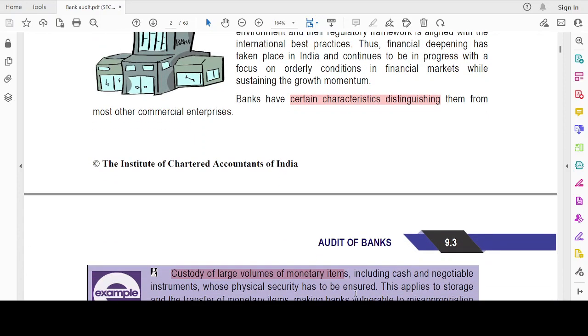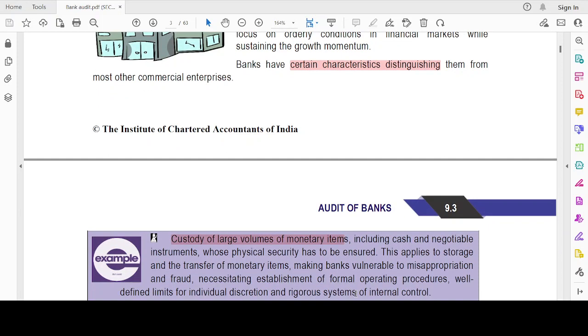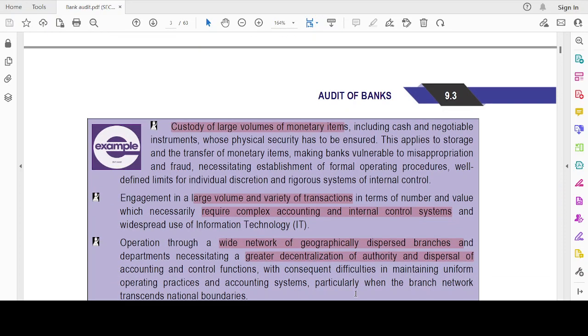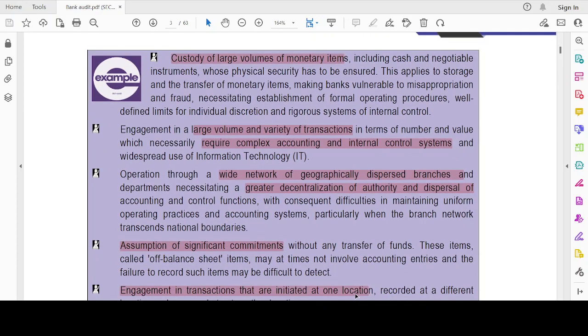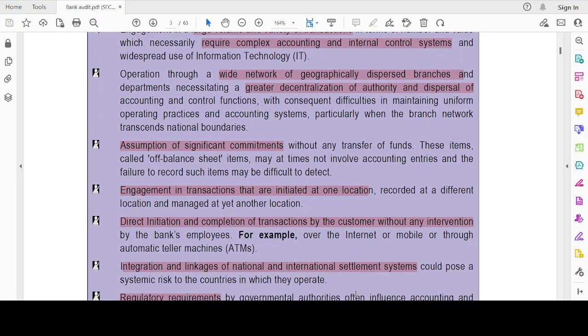Banks have certain characteristics which distinguish them from other commercial enterprises. There are certain factors or characteristics particular to a bank which are not there in others. What are those? Custody of a large volume of monetary items. Large volume and variety of transactions which require complex accounting and internal control systems. Wide network of geographically dispersed branches which necessitates greater decentralization of authority and dispersal of accounting and control functions.